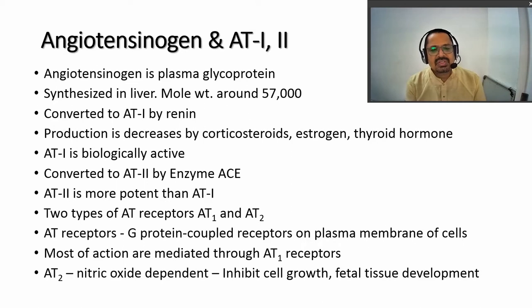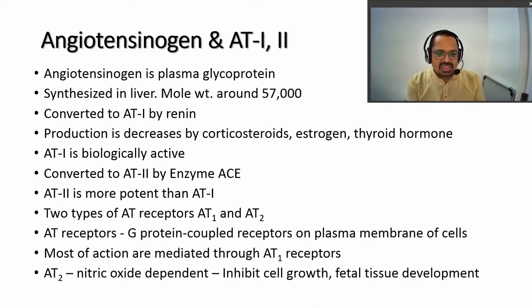Its production is decreased by corticosteroids, estrogen and thyroid hormone. These are some drugs or hormones which decrease the amount of angiotensinogen production in the liver. Angiotensinogen, as such, is a glycoprotein which is present abundantly in the plasma, but does not have any kind of action. When this angiotensinogen is converted to angiotensin 1, it is biologically active.